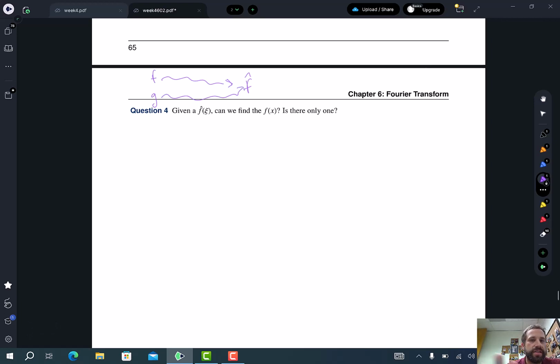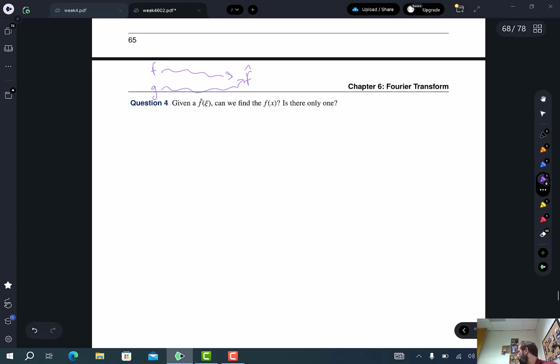And the answer is basically that there's only going to be one function. For every Fourier transform, there's going to be one function that has that as its Fourier transform. Now, that's not exactly correct. If you want to know more about why it's not exactly correct, that's fine. But in principle, there's just going to be one, and we can make that statement precise.